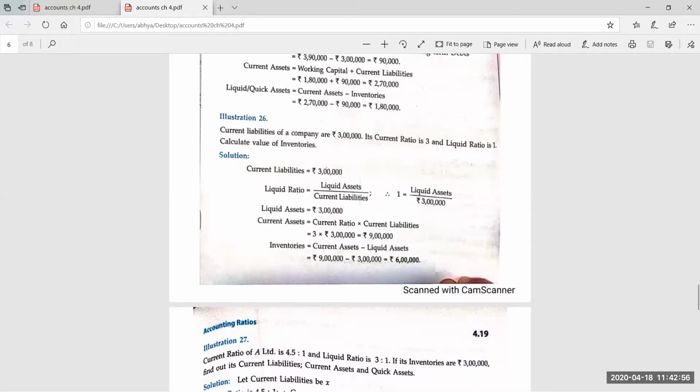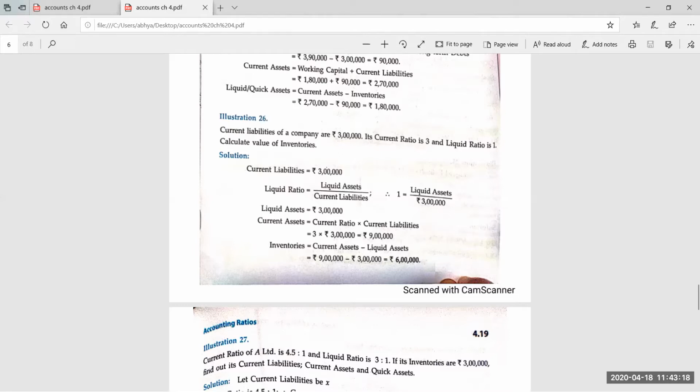Here you can assume current liability as X. Then you must be able to find out the current assets, 4.5x, and the liquid asset, 3x, because the liability is the same for both the ratios. So if current liability is X, then the liquid asset is 3x and the current asset is 4.5x.